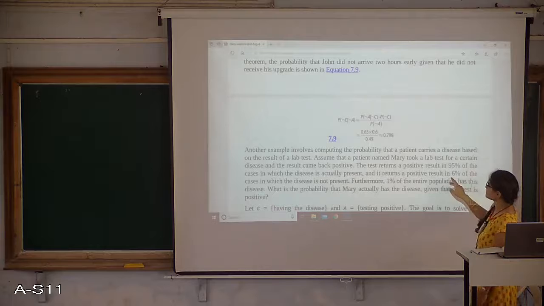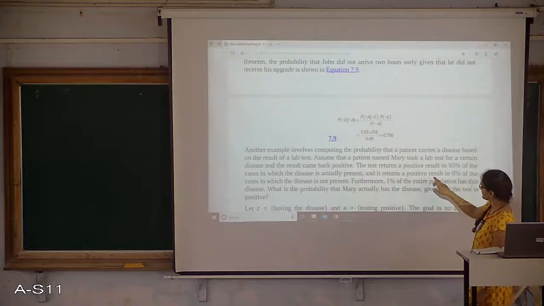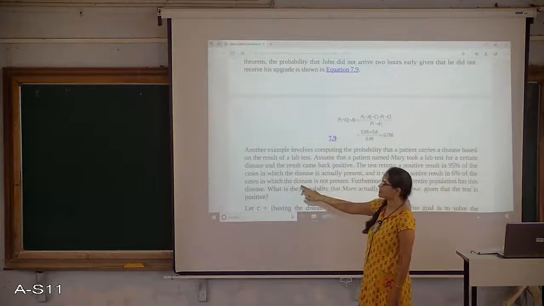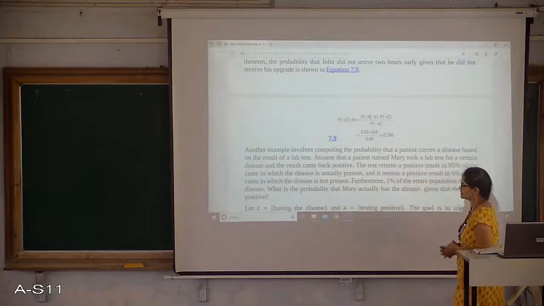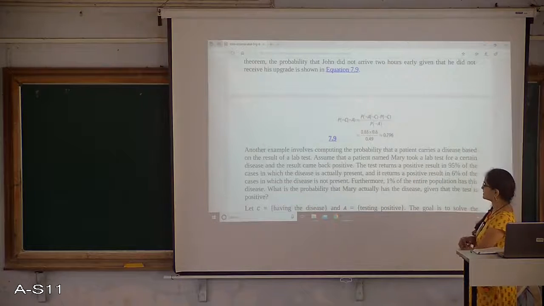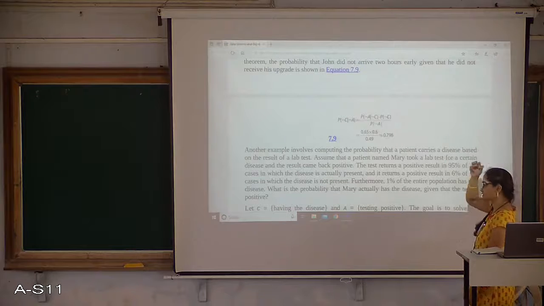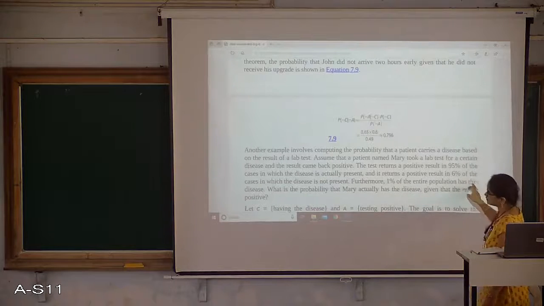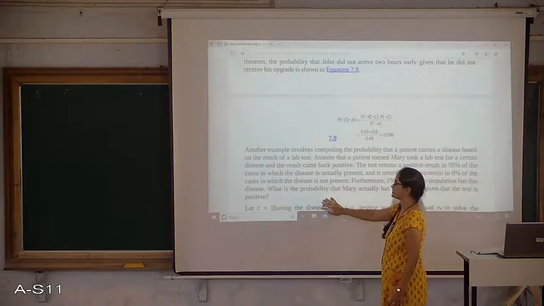But it returns a positive result in 6% of the cases in which the disease is not present. So some entries have no disease, but still they are saying that there is a disease. And 1% of the entire population has this particular disease.